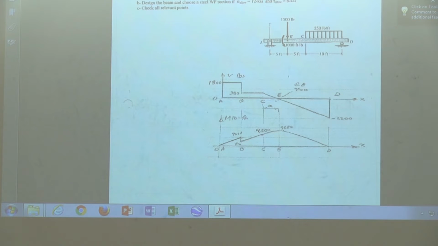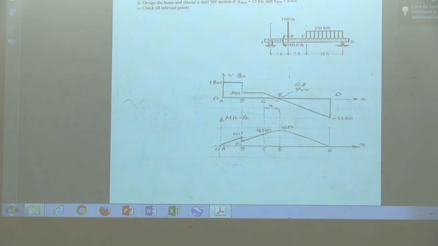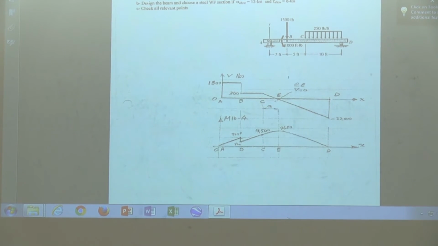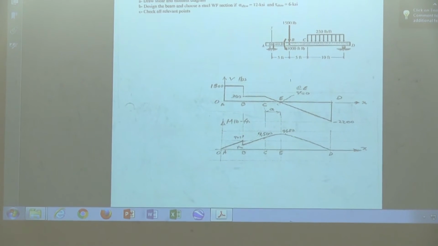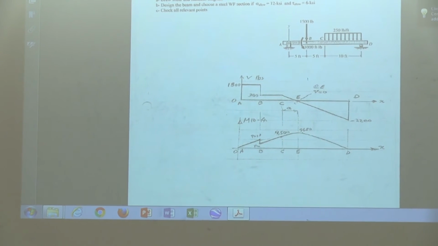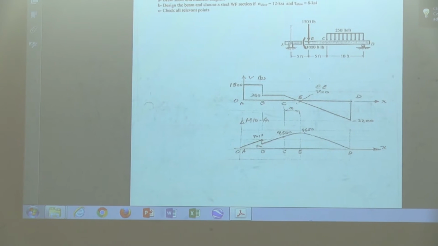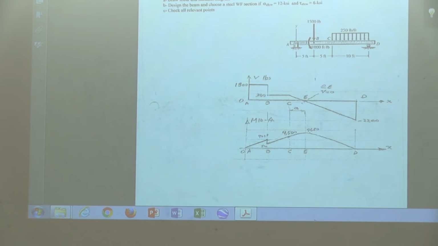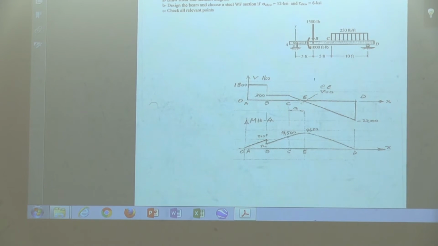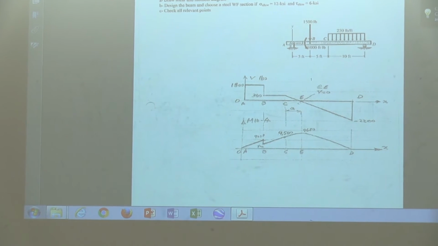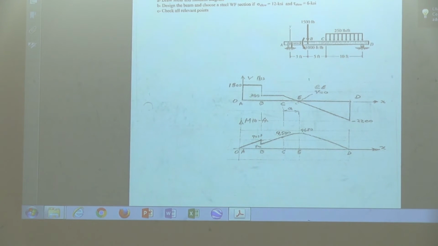Let's first of all say sigma allowable, this is what I gave you before, equal to 12 KSI or 12,000 PSI. Let's assume tau allowable equal to 6 KSI or 6,000 PSI. And let's design this beam. Already I did it in class for you, but for today's discussion, I have to do it one more time. Is that correct or not?